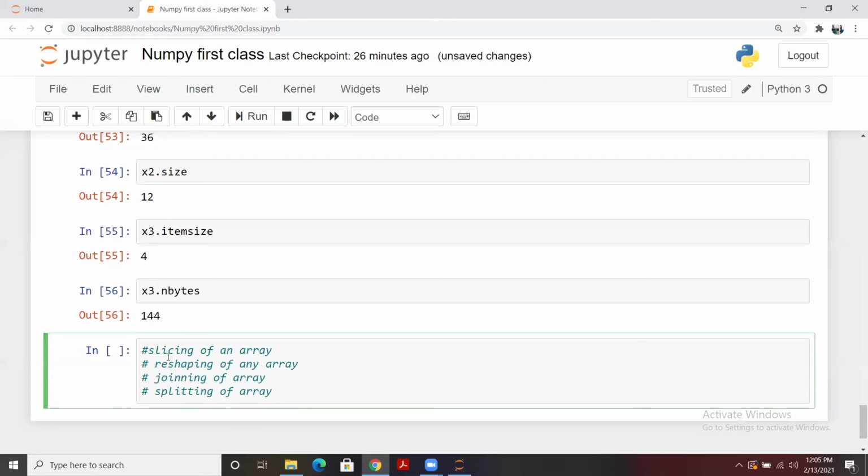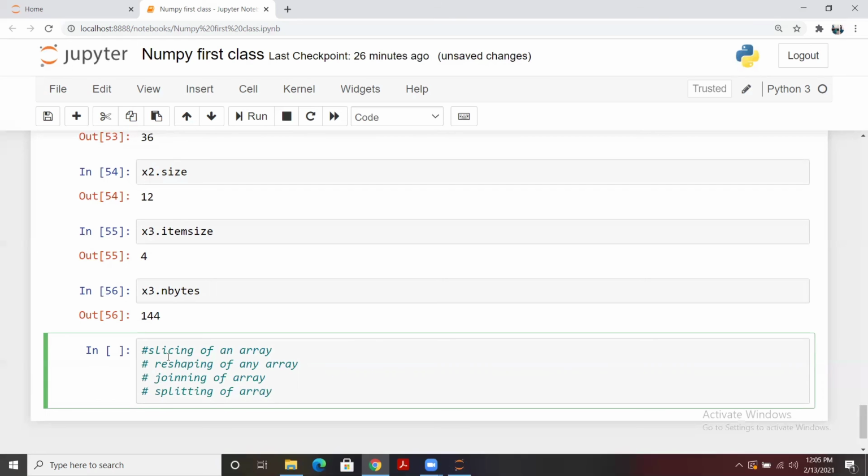And apart from this, we are going to cover some predefined functions of arrays as well. Let's say we want to create an array with all 0 elements, or with all 1 elements, or let's say you want to create an array with the same value for all rows or columns. So how are we going to use the predefined functions of NumPy.